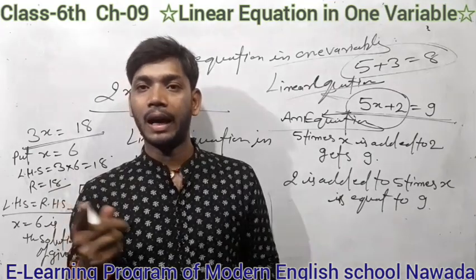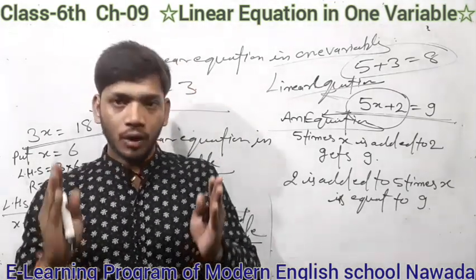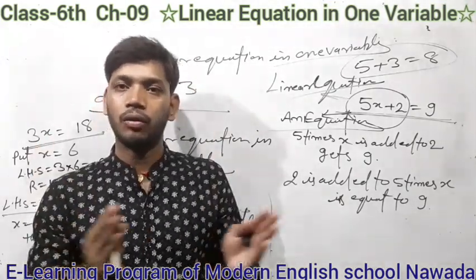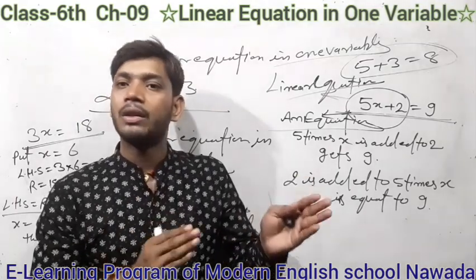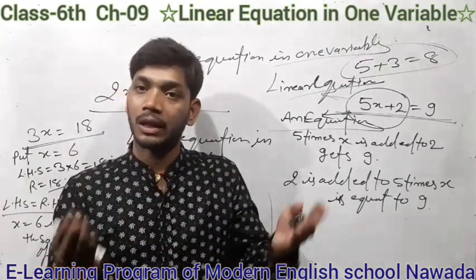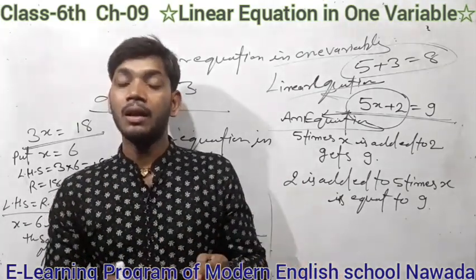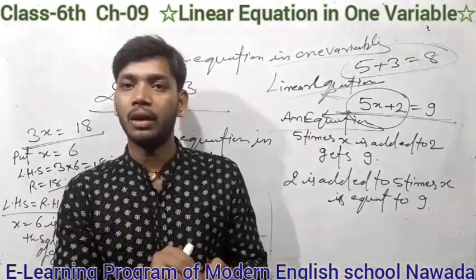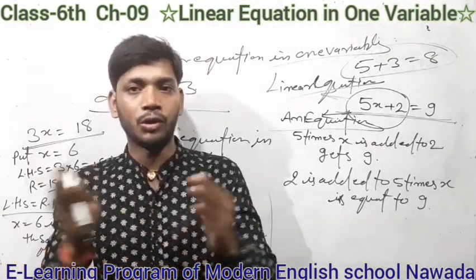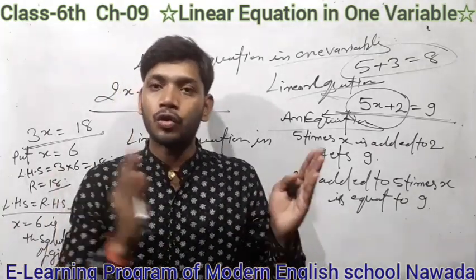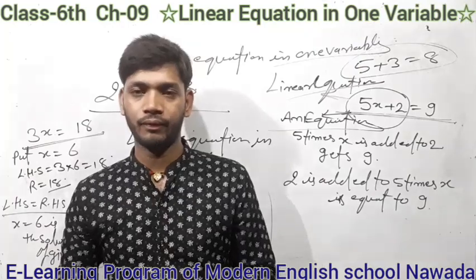Once again, I repeat this. The value of the variable for which the equation is satisfied. Satisfied means LHS equals RHS. That means the value of the variable for which LHS equals RHS is called the solution of the equation.